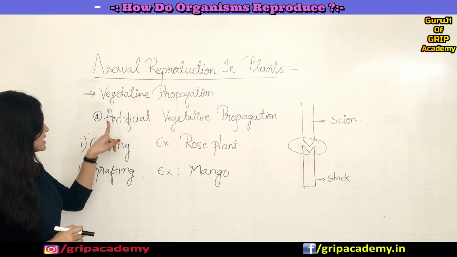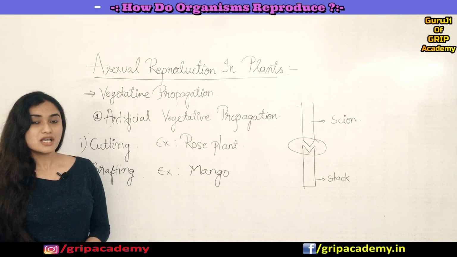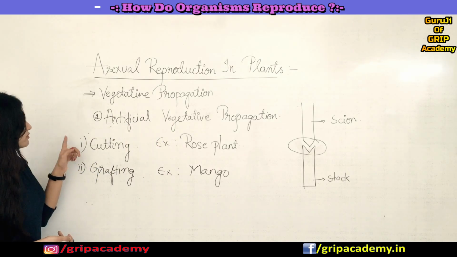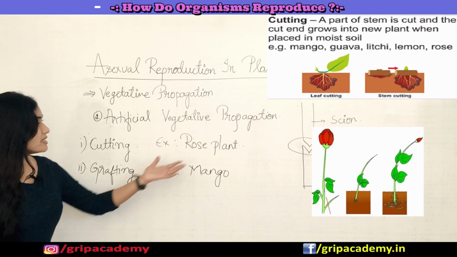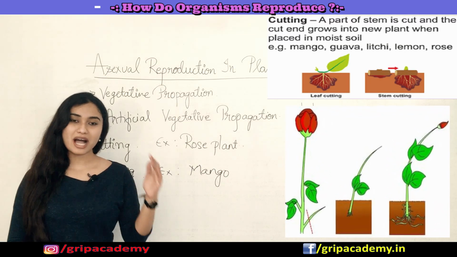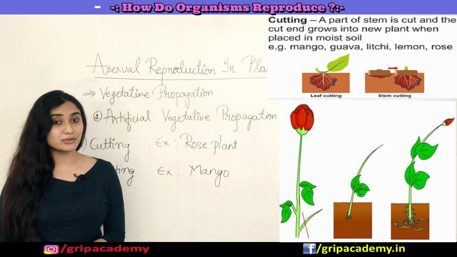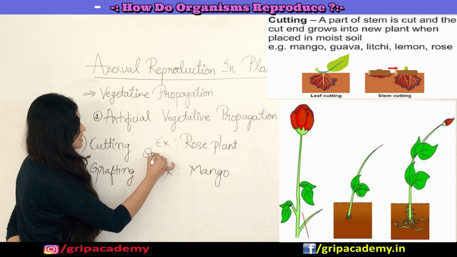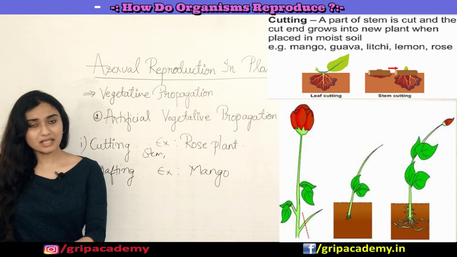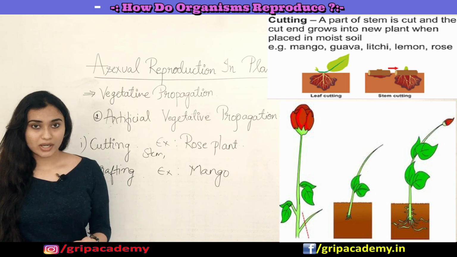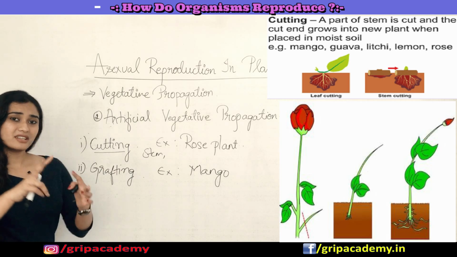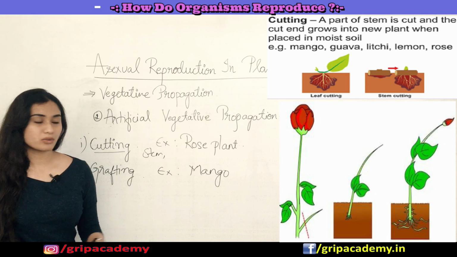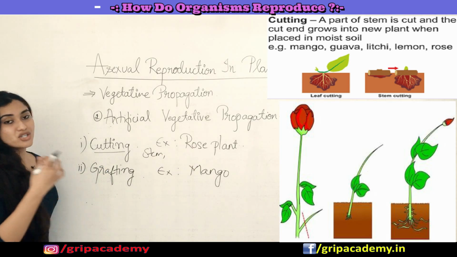So now let us discuss artificial vegetative propagation. We will mainly discuss four different methods. First is cutting. An example is a rose plant. You might have seen that if you have rose plants in your garden, in order to make new plants, you just cut a part of the stem or any thick branch, and then you put it in the soil. So this is one method where you cut it and put it in the soil, and that will grow as a new individual plant. Examples are a rose plant or sugar cane.